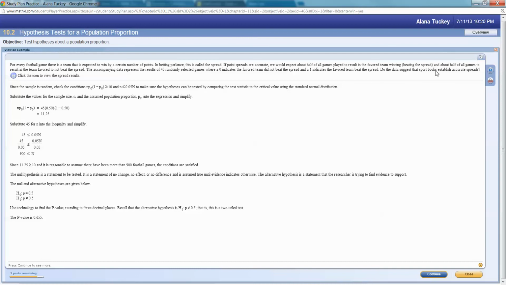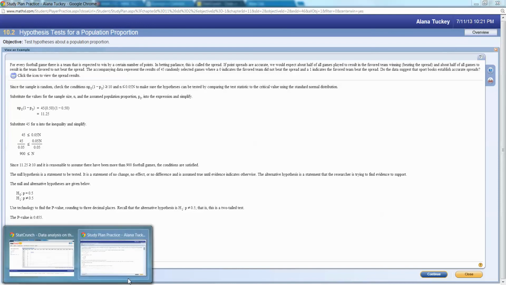do the data suggest that the sports book establish accurate spreads? Accurate means both directions, right? So you want this to be accurate. Let me put it this way. You do not want it to be inaccurate in either direction. You don't want it to be too low. You don't want it to be too high. If a spread is accurate, then the winning team's going to win about 50% of the time. It's not going to win over 50%. It's not going to win under 50%. It's going to be around 50%.